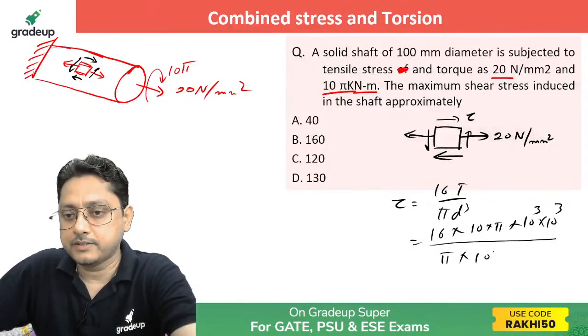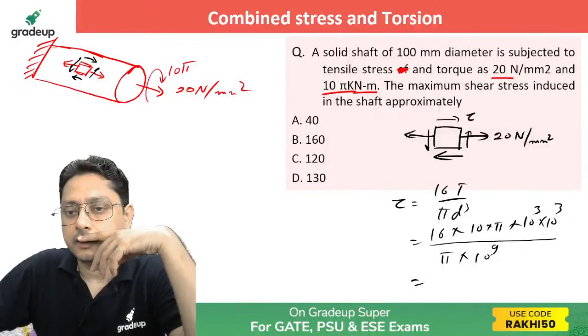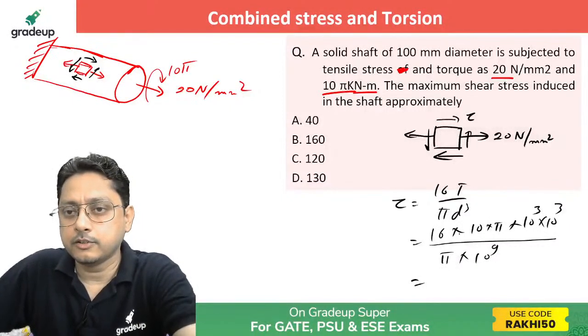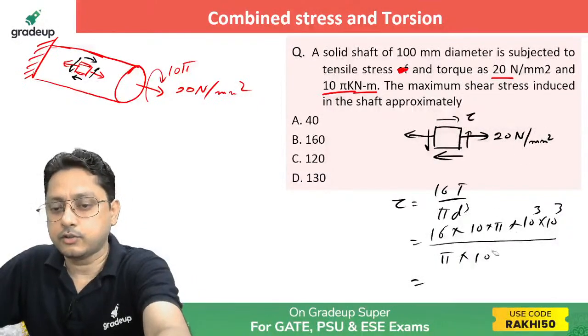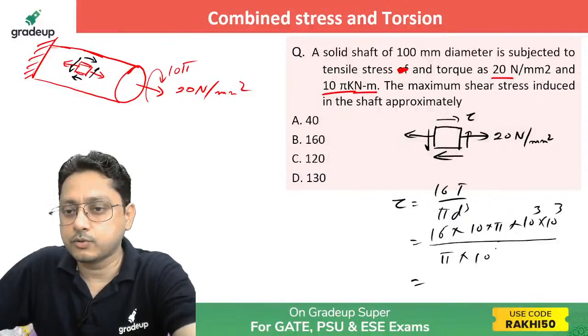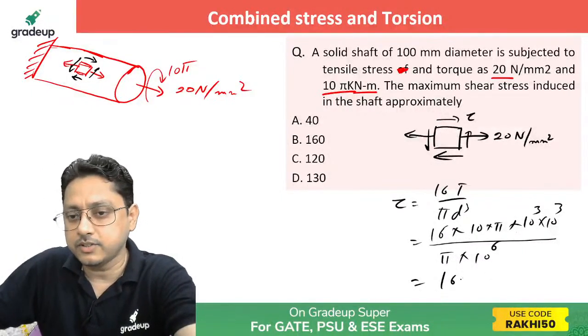So 10 raised to 3 cubed means 10 raised to the power 9, that will become 9, isn't it? So finally how much will you get? The 9 pi will get cancelled. This is 16 T by 10 pi. Kilonewton has been changed to Newton, and meter has been changed to mm, and the 10 raised to 6 will get cancelled. You will get the shear as 160 Newton per mm square.